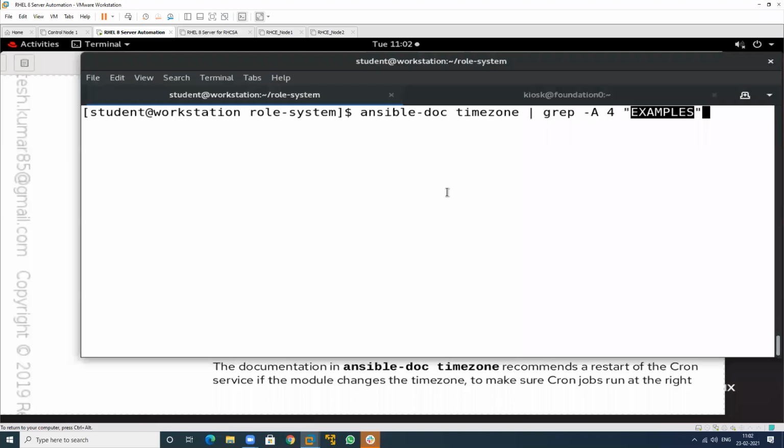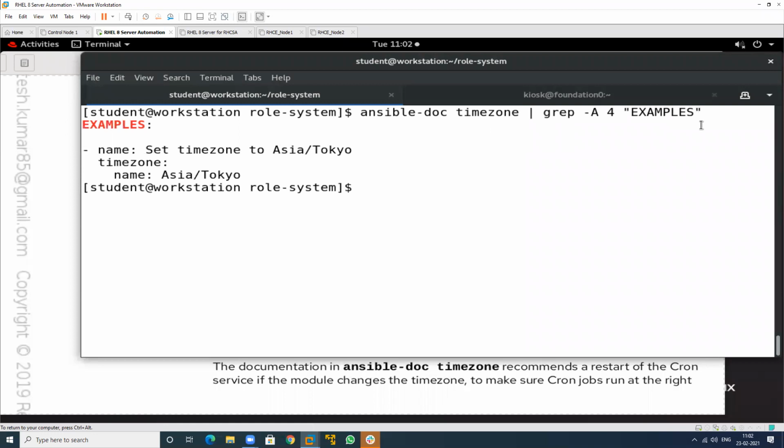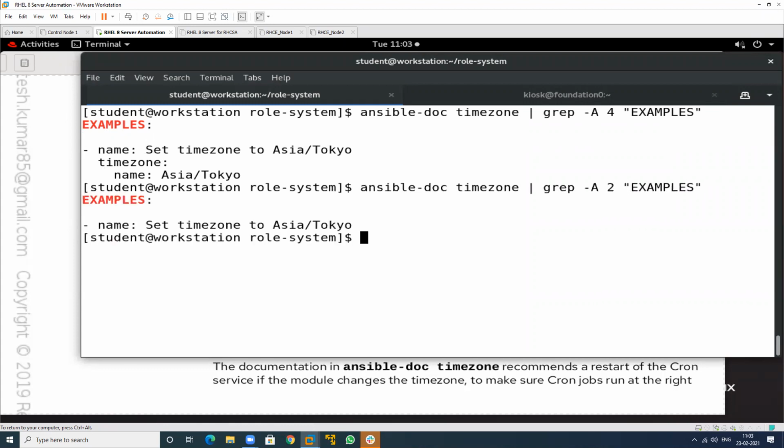So just what is the meaning of this particular? It will search for the line where "example" is written. This is my example, and after this is 1 line, 2 line, 3 line, 4 line. If I write just 2, then what will it print for me? See, only 2 lines. After the example, it will print 2 lines.